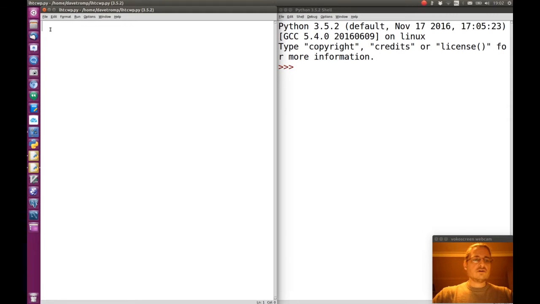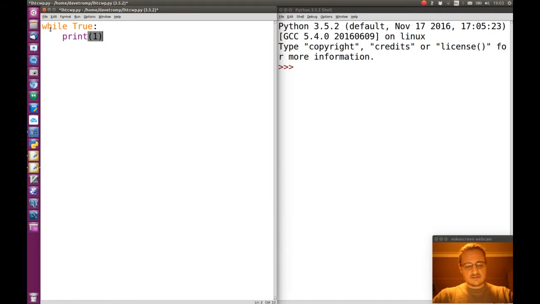Let's start with the while loop, which is most simple. For instance, you can continuously, without ever stopping, let the computer do something by saying while something is true, so maybe just True, print 1 to the console. So if you run this, Python will print out the number 1 to the console continuously without ever stopping until we stop the program.